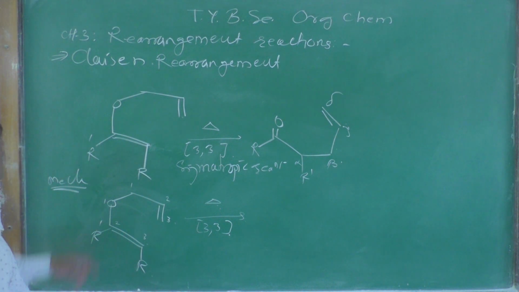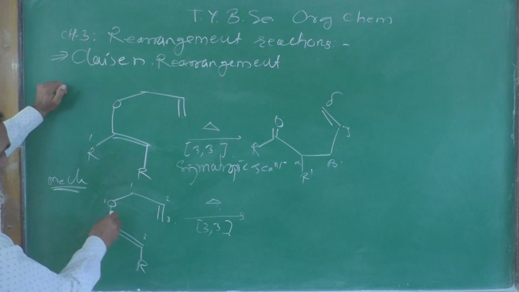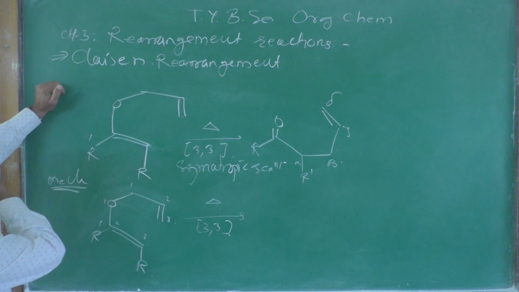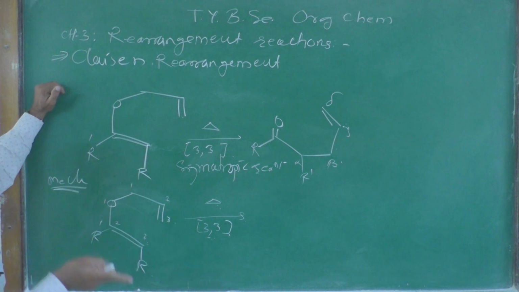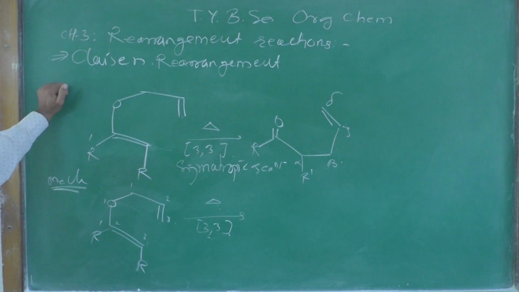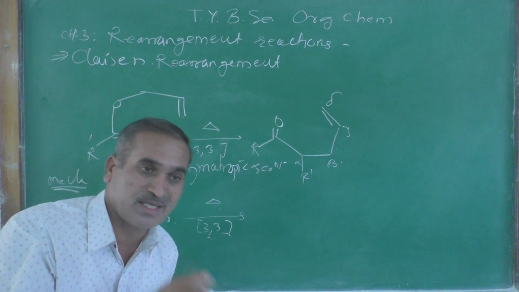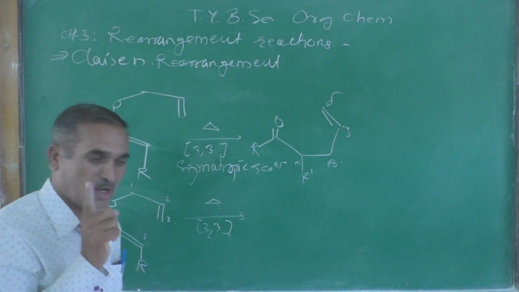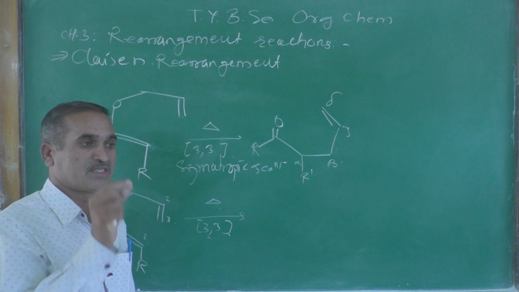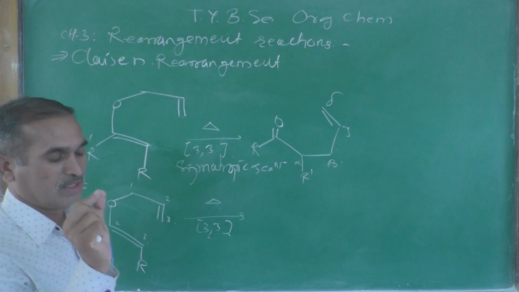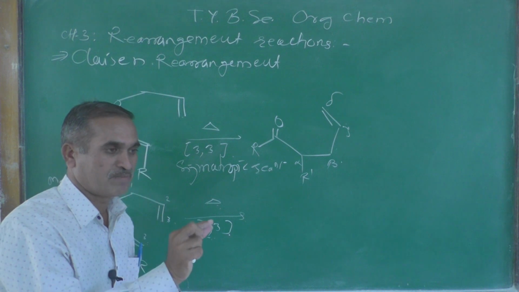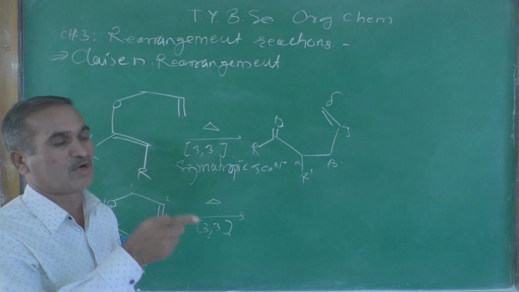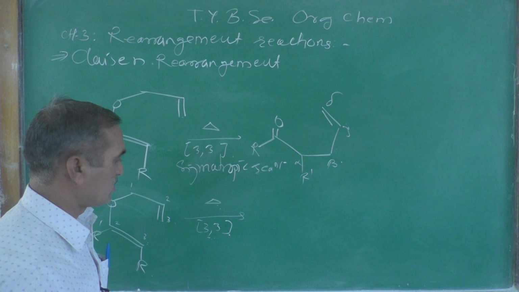Now let us look at the Claisen rearrangement reaction, a 3,3 sigmatropic rearrangement. At the 3,3 position there is a formation of a carbon-carbon bond, and this is a concerted reaction. Concerted, as I already told you, means the forming of a bond and the breaking of a bond take place simultaneously.